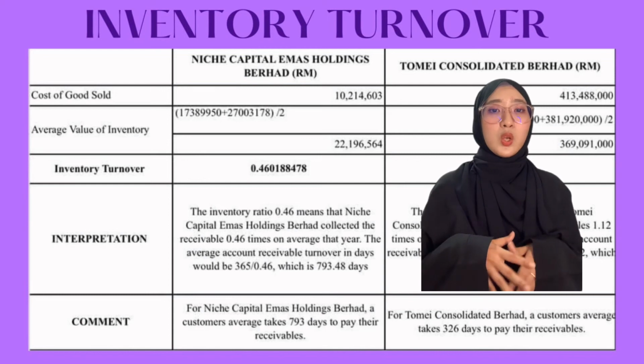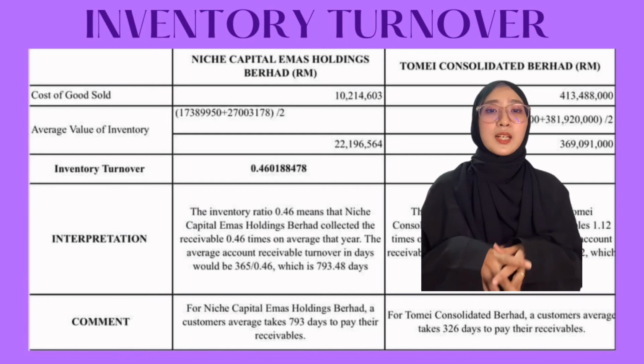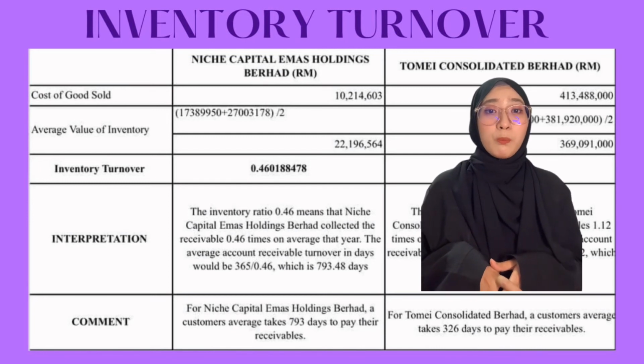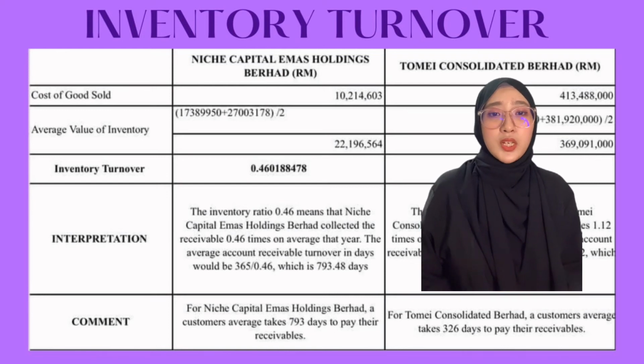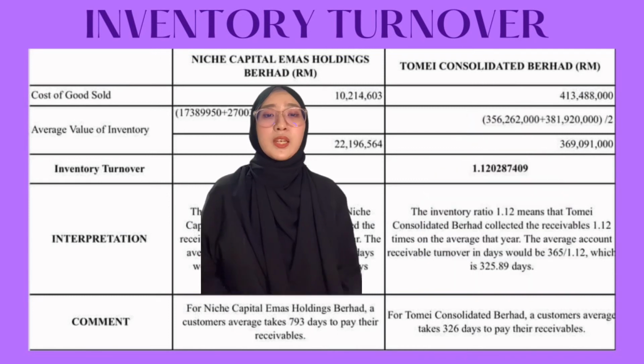The inventory ratio 0.46 means that Niche Capital Emas Holdings Berhad turned over its inventory 0.46 times on average that year. The average collection period would be 365 divided by 0.46, which is 793.84 days. The inventory ratio 1.12 means that Tome Consolidated Berhad turned over its inventory 1.12 times on the average that year.